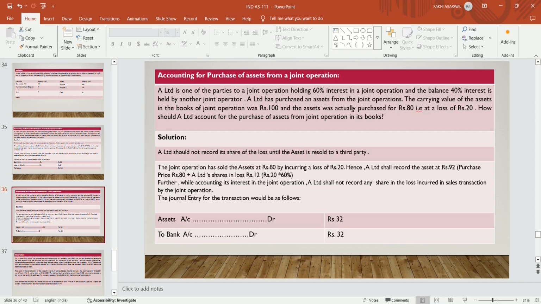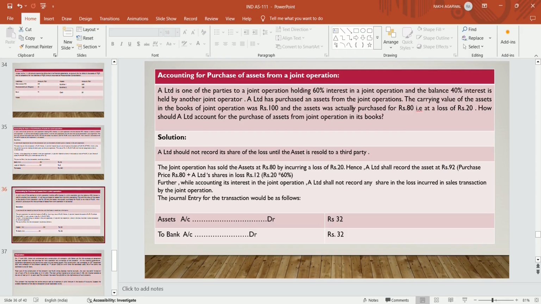So A Limited should record its share of loss only when the asset is resold to a third party. The joint operation has sold the assets at rupees 80 by incurring a loss of 20. Hence A Limited shall record the asset at 92, that is the purchase price of rupees 80 and A Limited's share in the loss, that is 12.